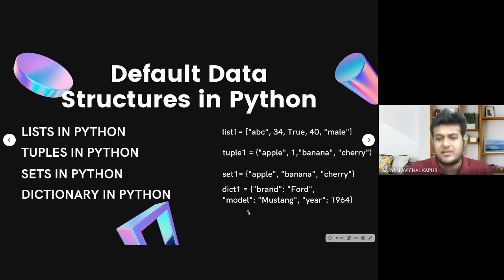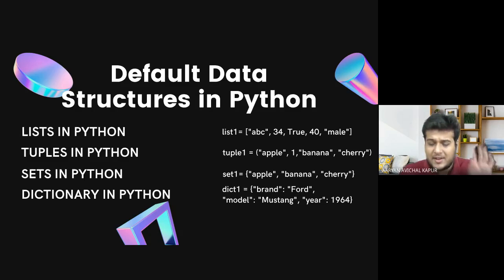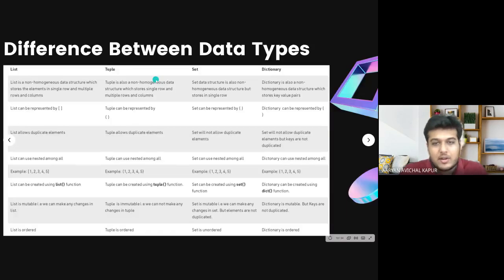This is how you identify one data structure from another, right? Now we will look into the differences between the data types. So here you can very clearly see that there are lists. A list is a non-homogeneous data structure which stores the elements in a single row and multiple rows and columns, right?